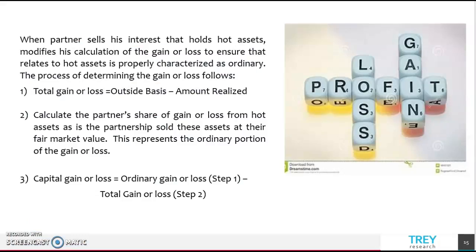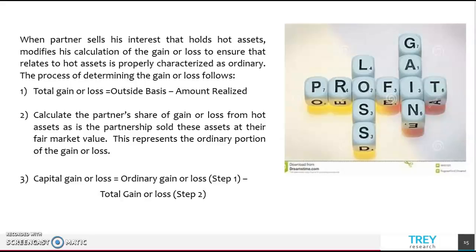When a partner sells his interest in a partnership that holds hot assets, this modifies the calculation of the gain or loss to ensure that the part related to hot assets is properly characterized as ordinary. The process of determining the gain or loss is as follows. First step, calculate the total gain or loss recognized by subtracting outside basis from the amount realized. Second, calculate the partner's share of gain or loss from the hot assets as if the partnership sold its assets at their fair market value. This represents the ordinary portion of the gain or loss.